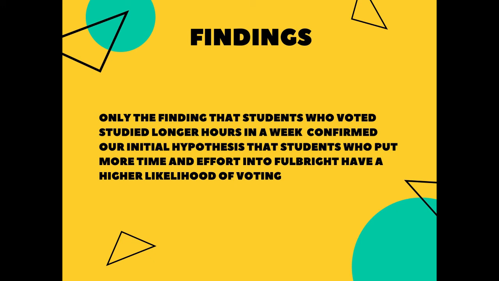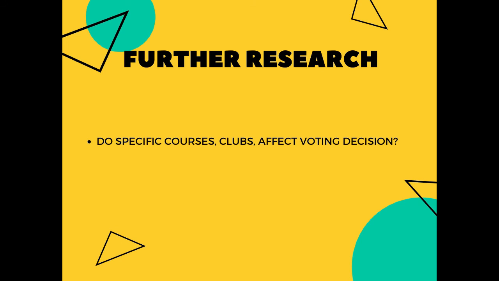Maybe further investigation into aspects that affect study time could help us understand more about our finding. One thing that we can suggest for further investigation is to look at whether or not specific courses or clubs that students participate in could affect voting decisions.